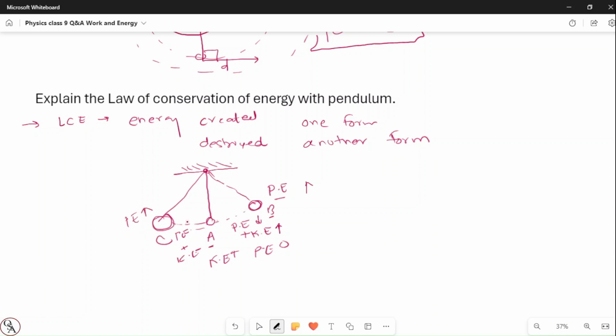In this way, potential energy is here, potential energy is here, but in between it is potential energy plus kinetic energy. So from point B, potential energy is converted into kinetic energy. Again, kinetic energy is converted into potential energy. So if you look at this diagram, at all stages, at location A, it's kinetic energy.